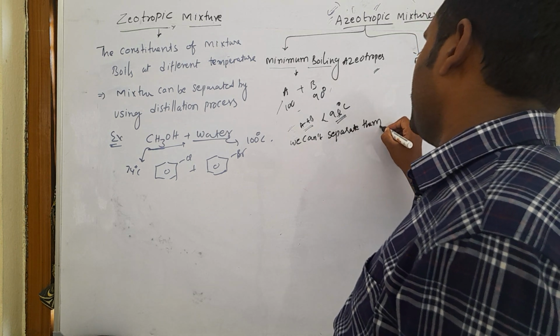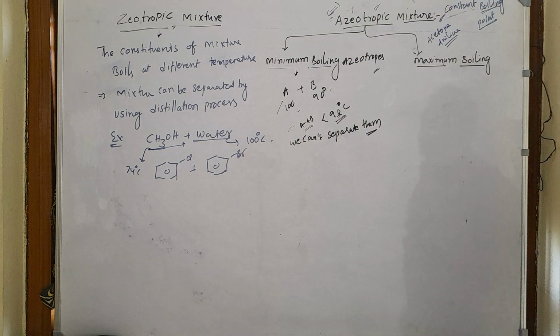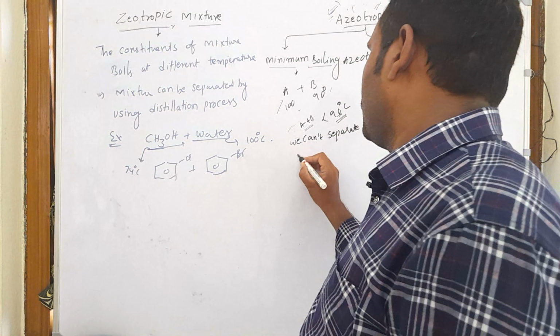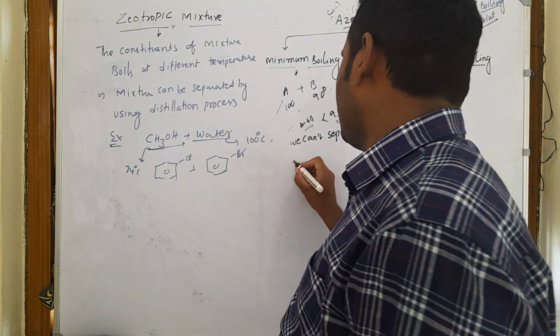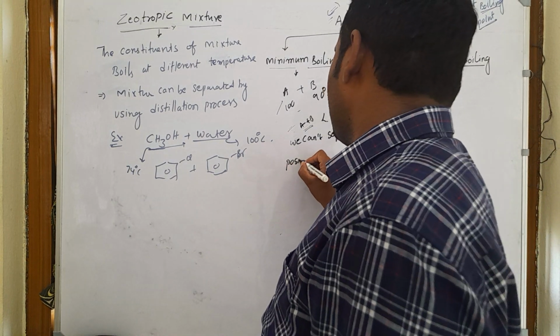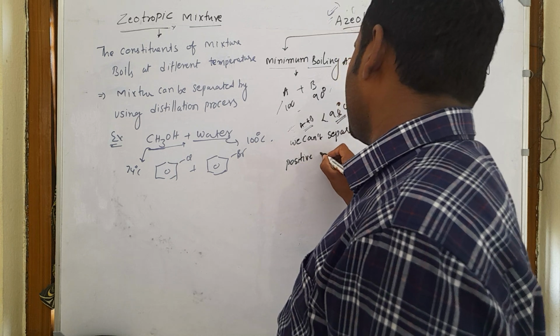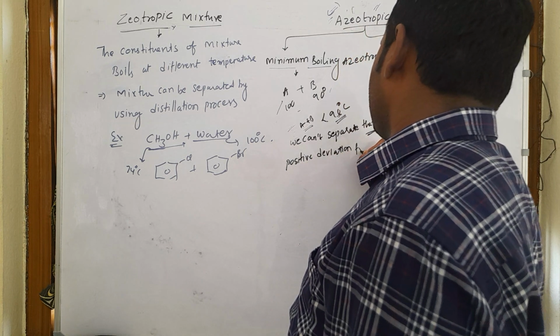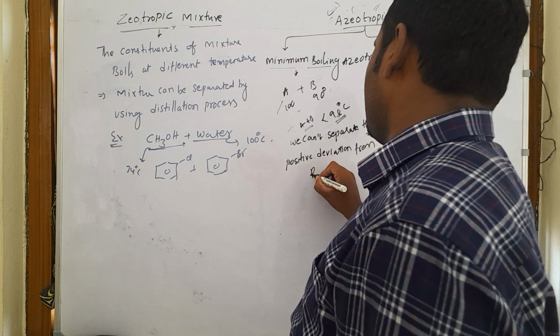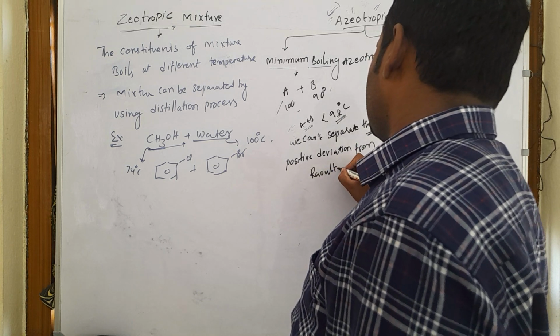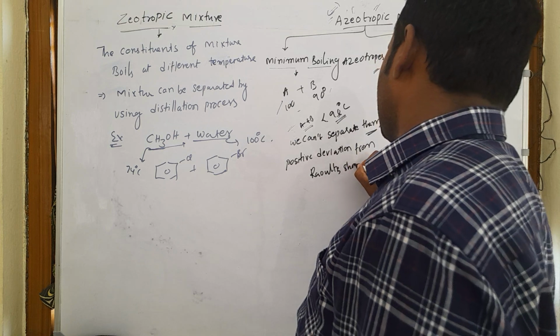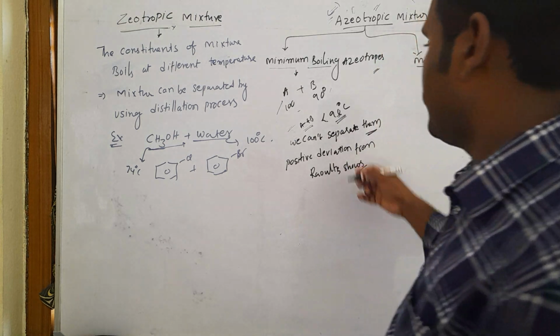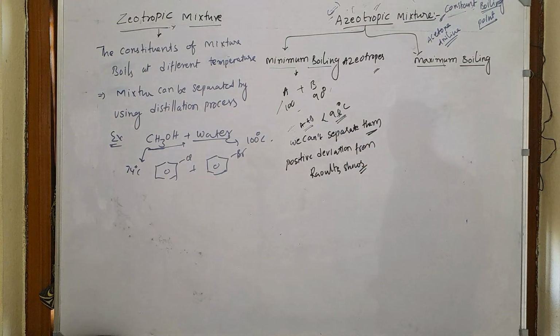We cannot separate them. Such mixtures are called what? Minimum boiling azeotropes. Generally, mixtures which show positive deviation from Raoult's law show this type of behavior.